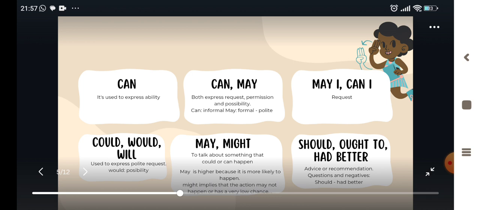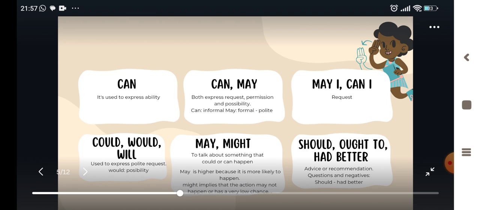Could, would, and will are used to express polite requests. Would also means possibility. Might is used to talk about something that could or can happen. May is higher because it is more likely to happen, and might implies that the action may not happen or has a very low chance.